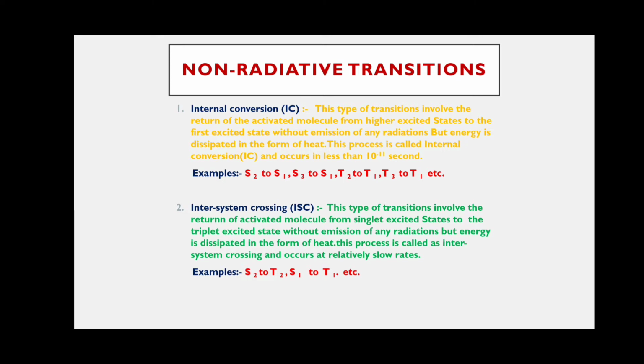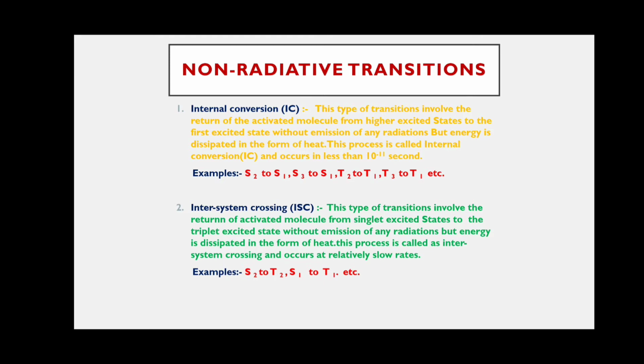This process is called intersystem crossing. Here the molecule changes the state of its spin. A singlet excited state has paired electrons.